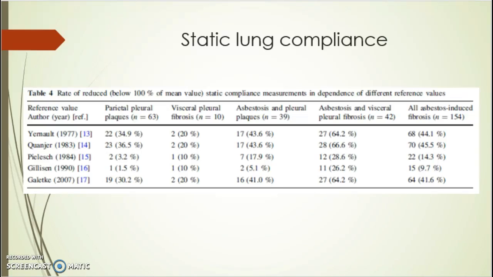Overall, the data showed that visceral pleural fibrosis significantly reduced static lung compliance values. The data indicated that the measurement of static compliance is not sufficient for early detection of pulmonary function impairment with parietal pleural plaques, and the reference formulas are not sufficient to detect early reduction of static lung compliance in patients with asbestos fibrosis.